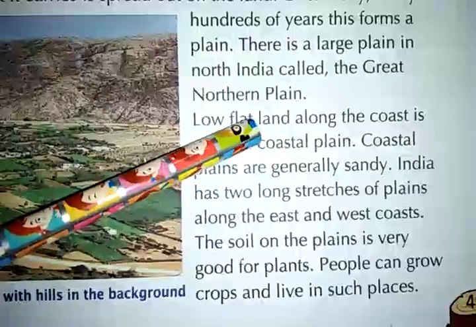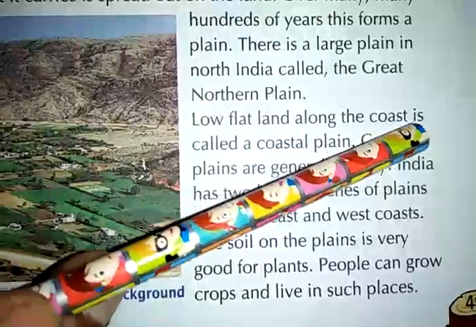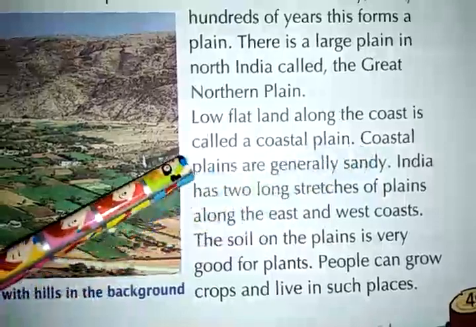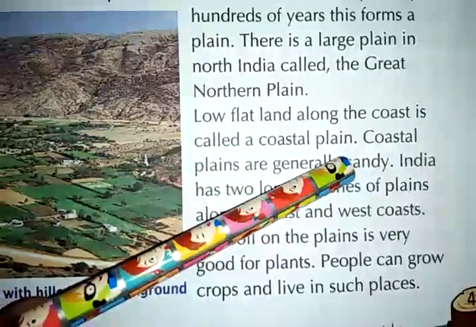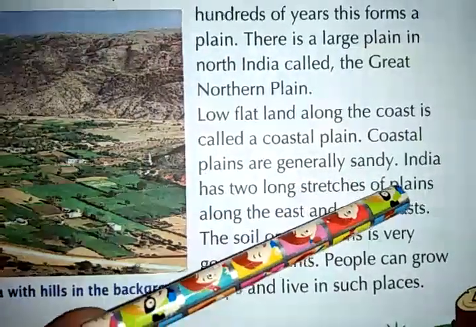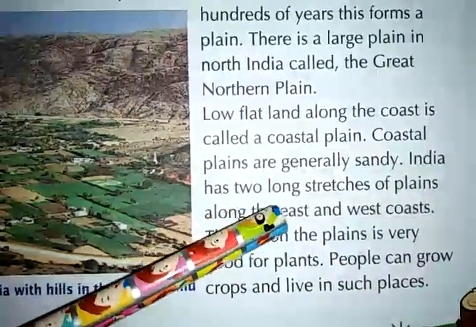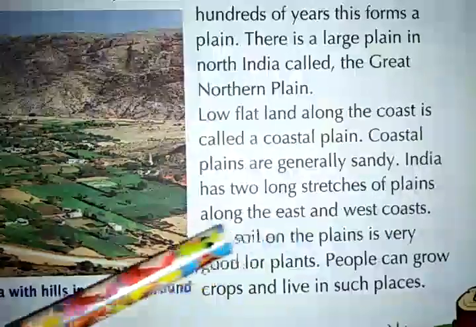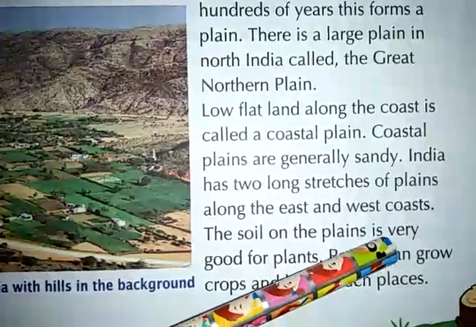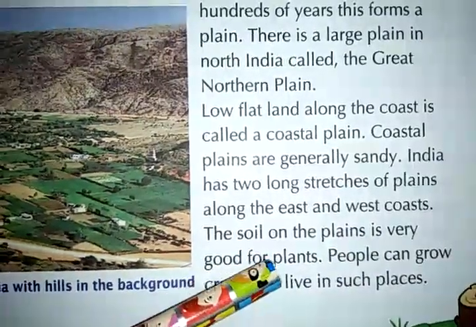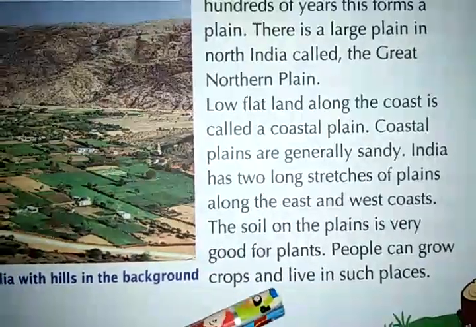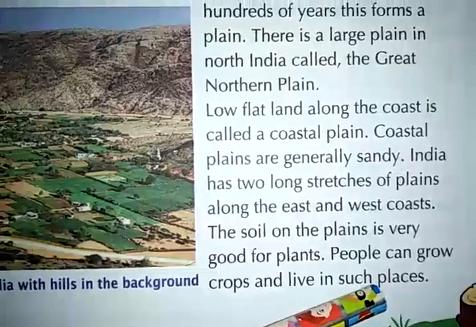Low flat land along the coast is called a coastal plain. Coastal plains are generally sandy. India has two long stretches of plains along the east and west coast. The soil on the plains is very good for plants. People can grow crops and live in such places.